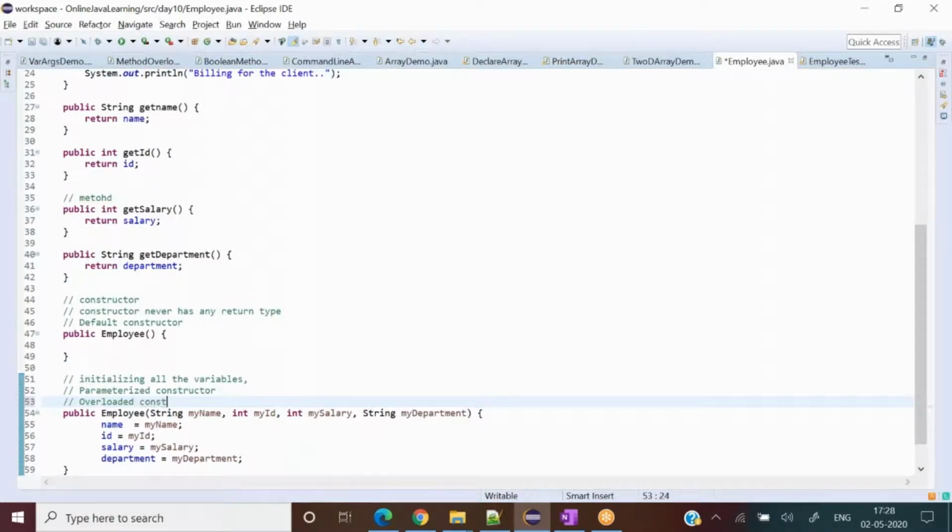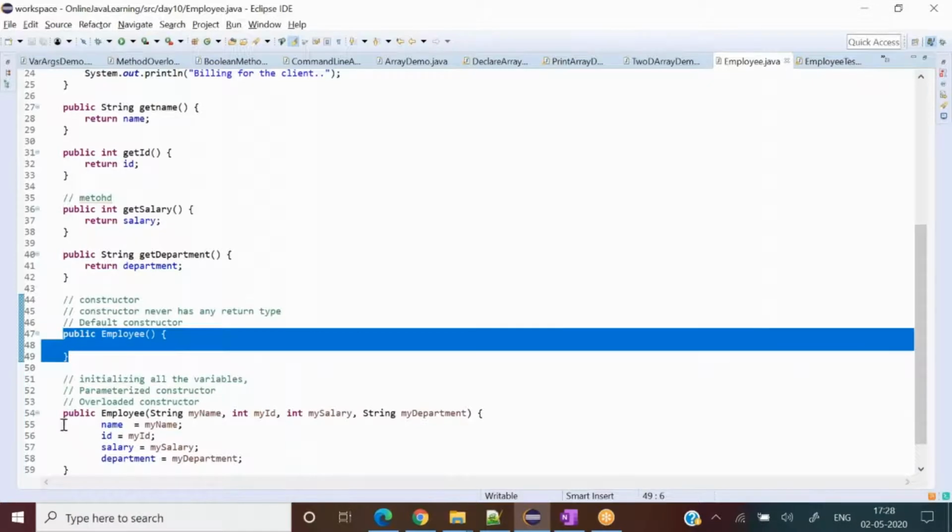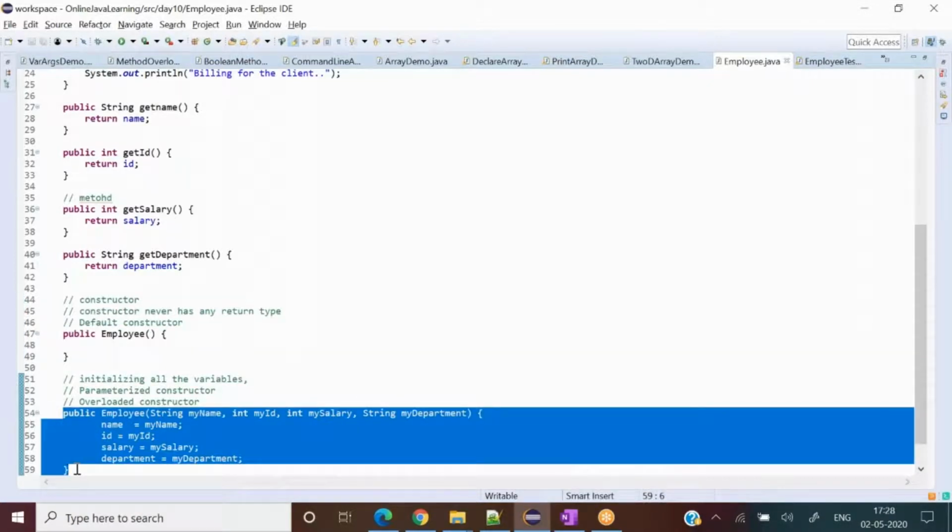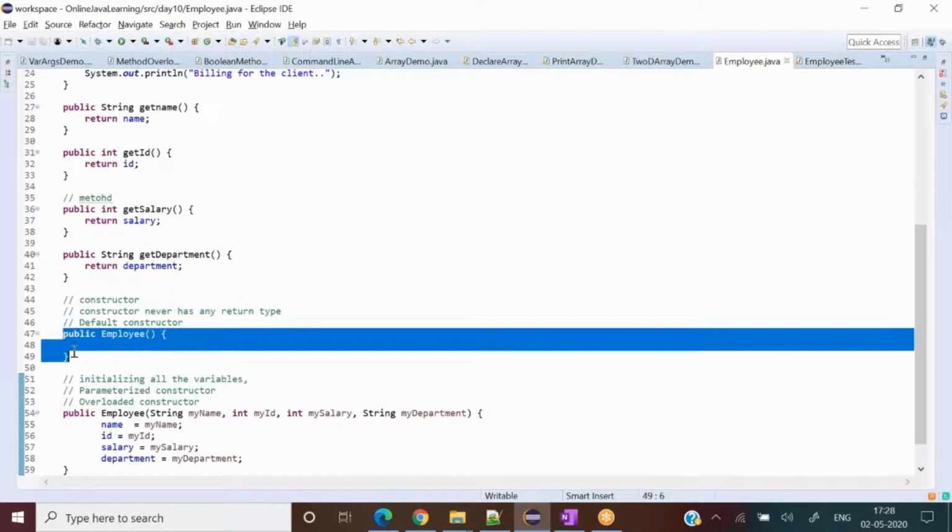Overloaded constructor also I can say, yes, because it has some small capabilities, it has many capabilities. Its responsibility is more than this, lines 47 to 49, right? Okay, so far so good.